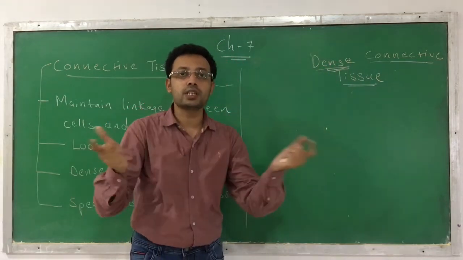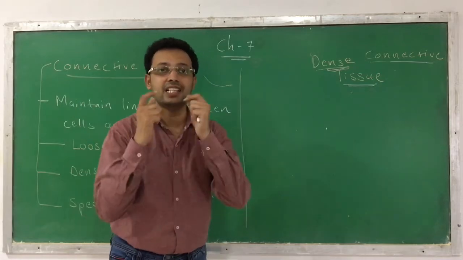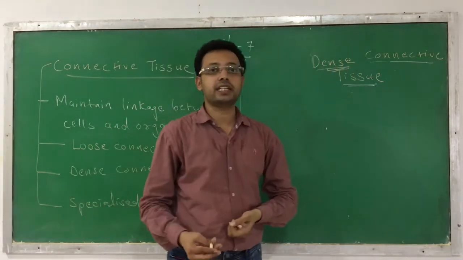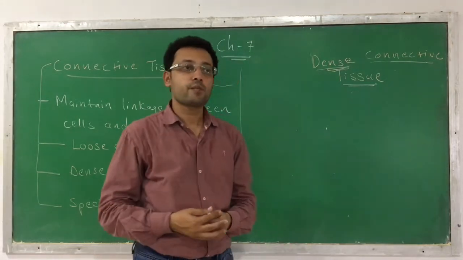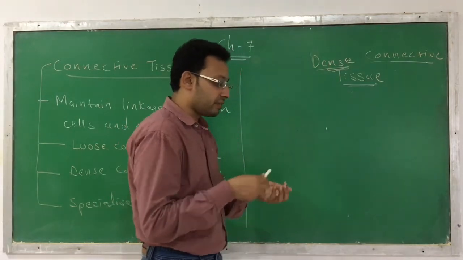Here there is not a loose arrangement, it is a compact, dense arrangement. That's why we are calling it dense connective tissue. Here there is not too much gap between the cells and the fibers.